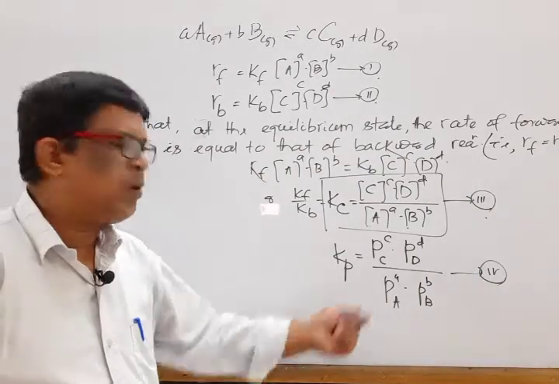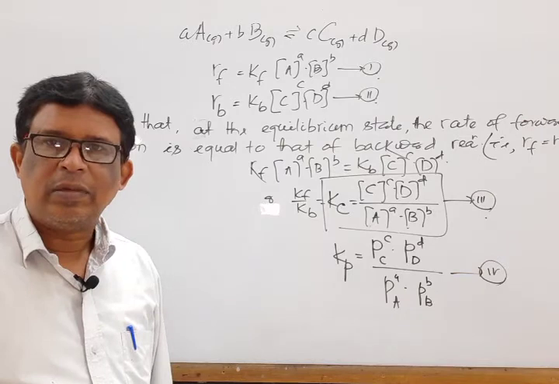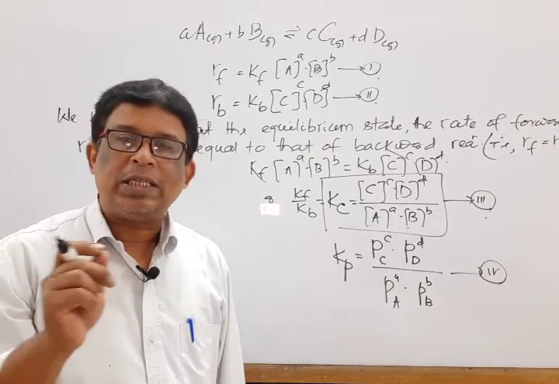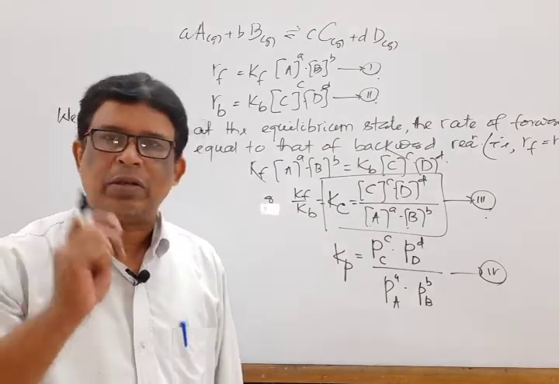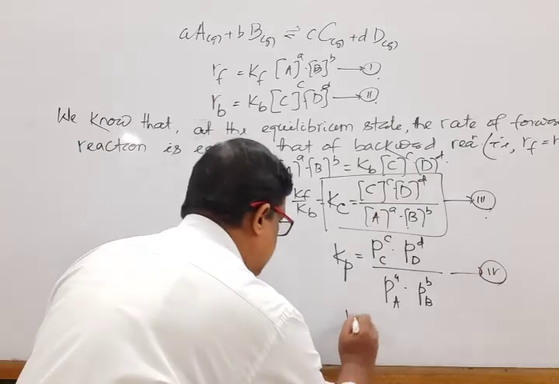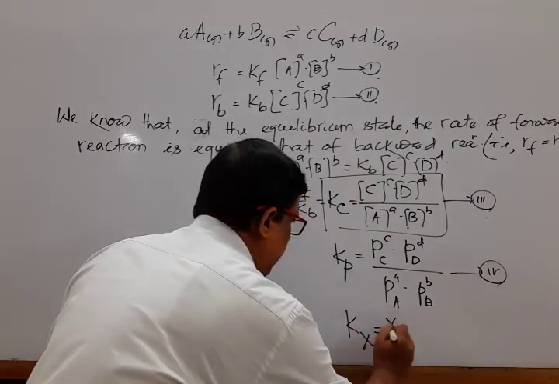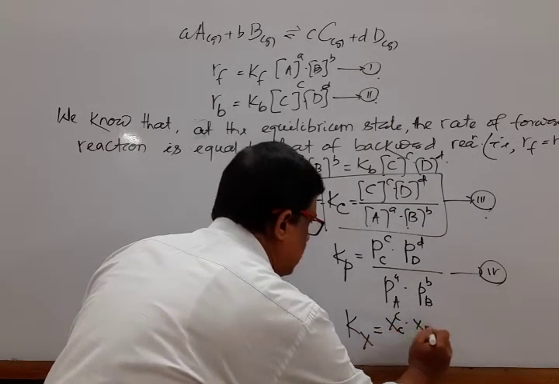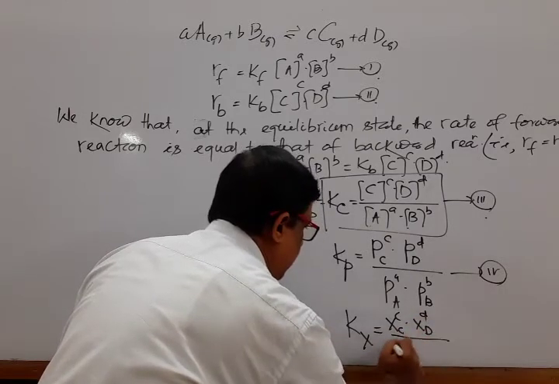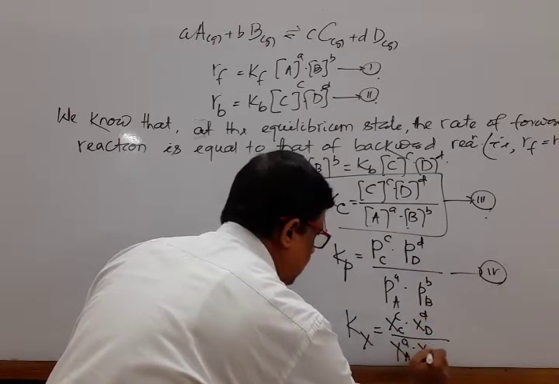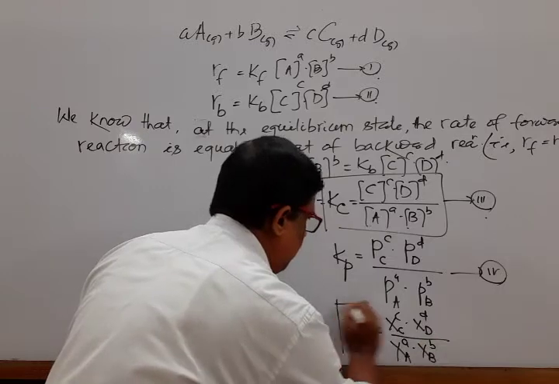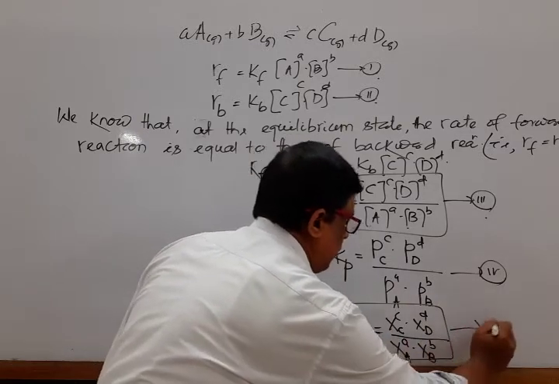Okay, P stands for partial pressure. Similarly, when concentration is expressed in terms of mole fraction, then the equilibrium constant is Kx equal to Xc to the power C, Xd to the power D divided by Xa to the power A and Xb to the power B. It is equation 5.